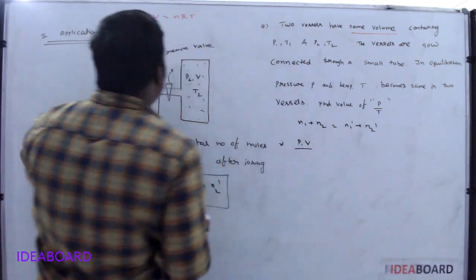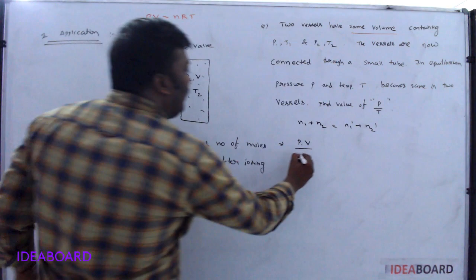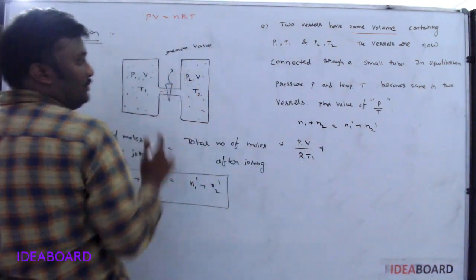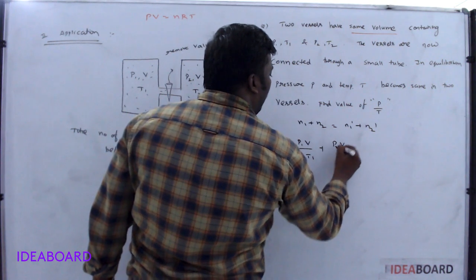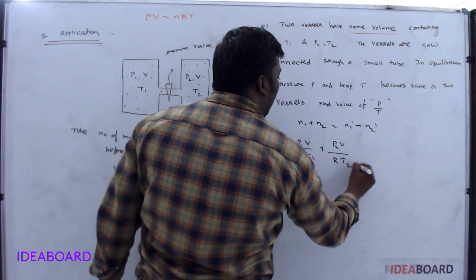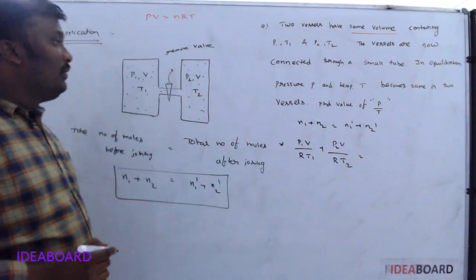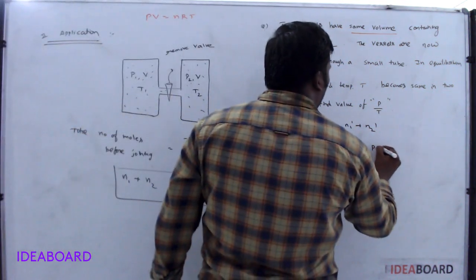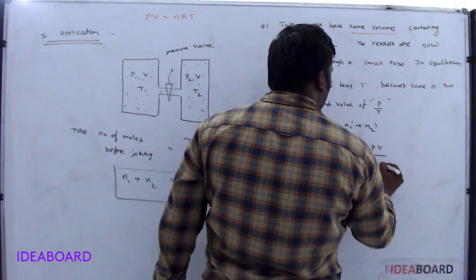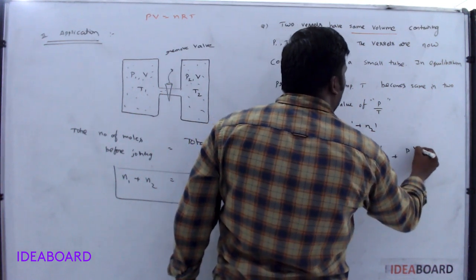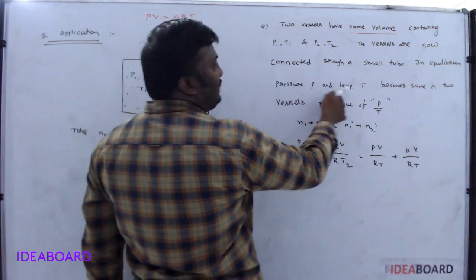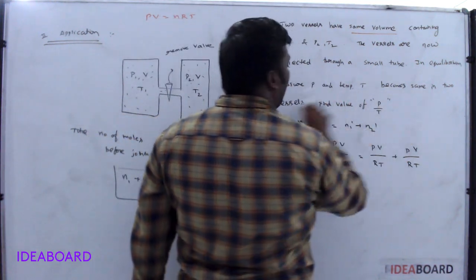P1 V by R T1. What is the initial number of moles here? P2 V by R T2 is equal to, after that what happens? Final pressure is P, volume does not change, RT, because he said pressure and temperatures are the same in the two vessels.